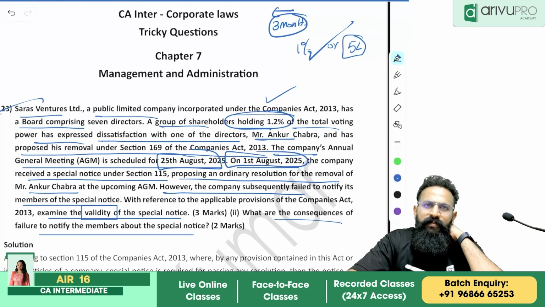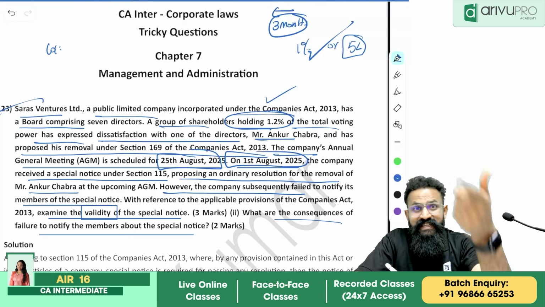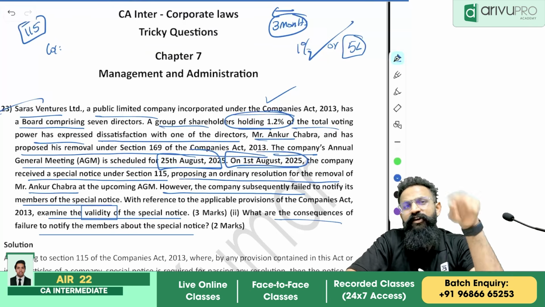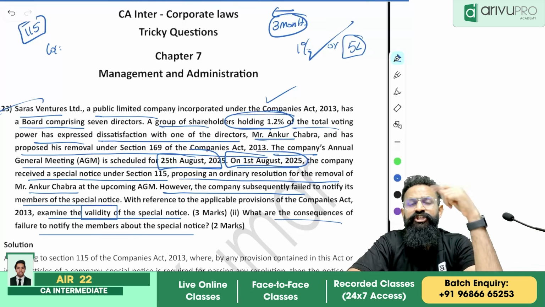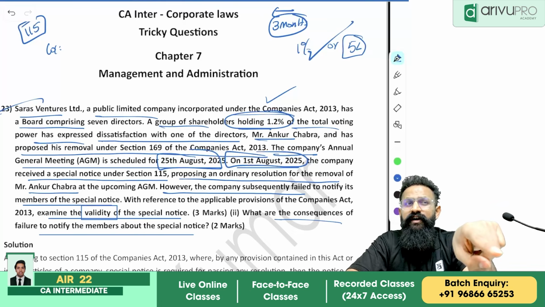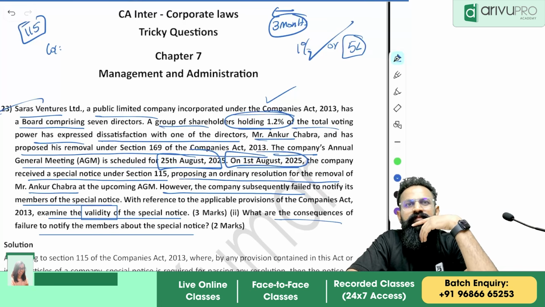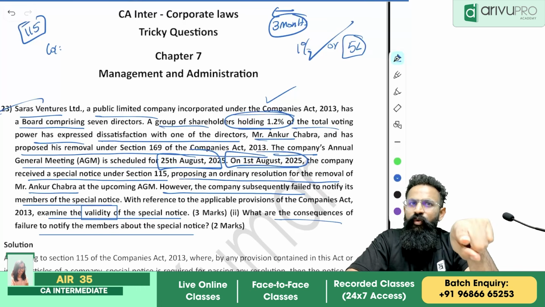Now, what should the company do? Once you receive a special notice, I hope you understood Section 115, because they have filed an application for the removal of a director. So in this case, what will happen?